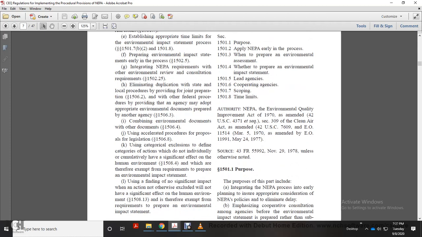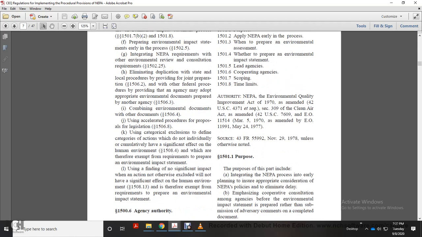The categorical exclusion defines categories of actions which do not individually or cumulatively have a significant effect on the human environment, 1508.4, and which are therefore exempt from the requirements to prepare an environmental impact statement. Using a finding of no significant impact: an action not otherwise excluded that will not have a significant effect on the human environment, 1508.13, is therefore exempt from the requirements to prepare an environmental impact statement.